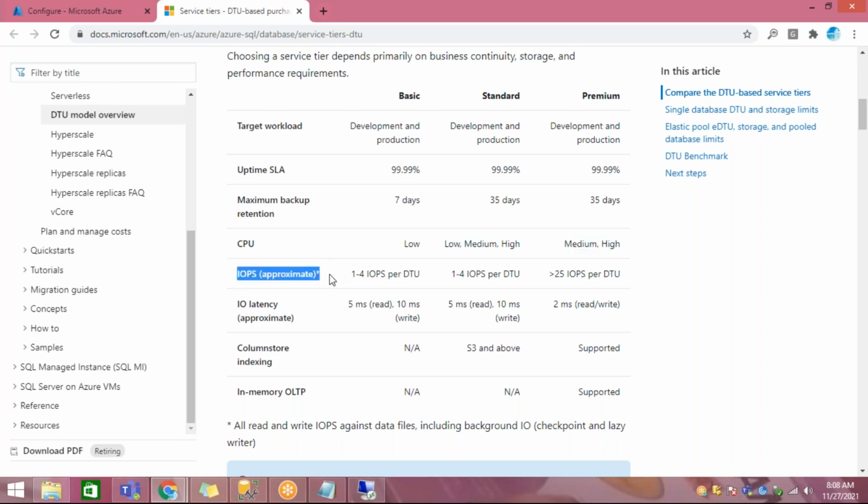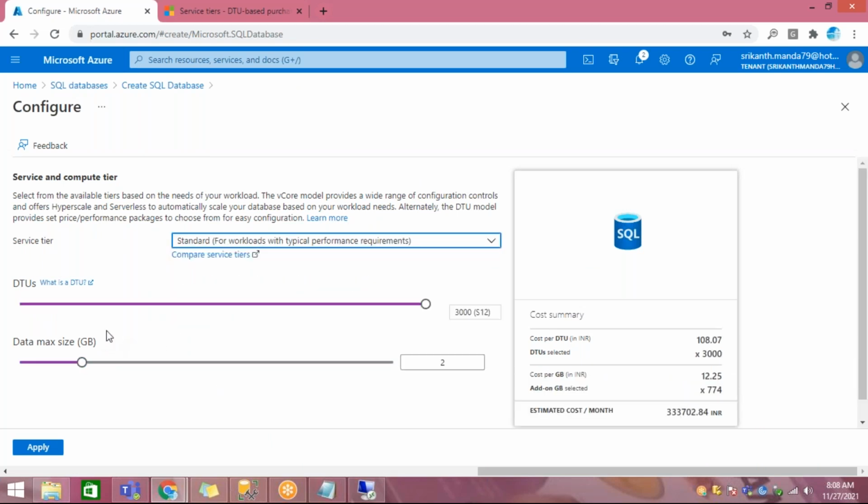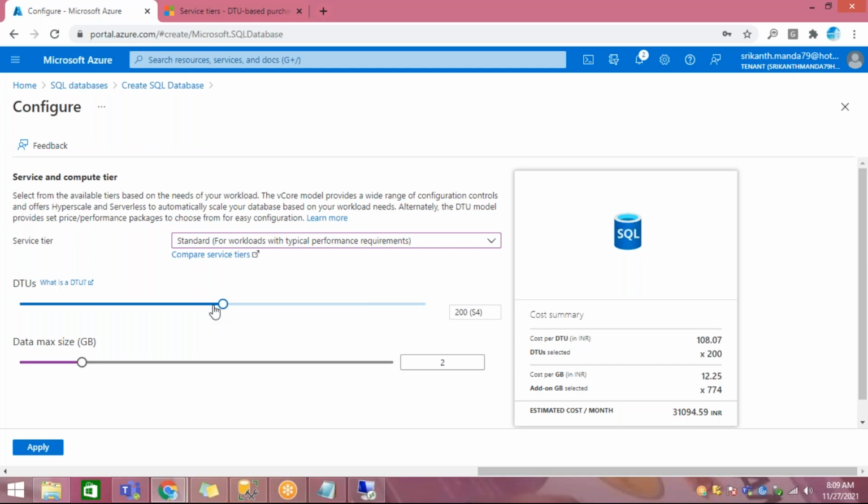But what is this input output? Assume you are taking standard, say S3. How many DTUs are allocated? 50 DTUs, you can see here. If you take S4, how many DTUs? 200.